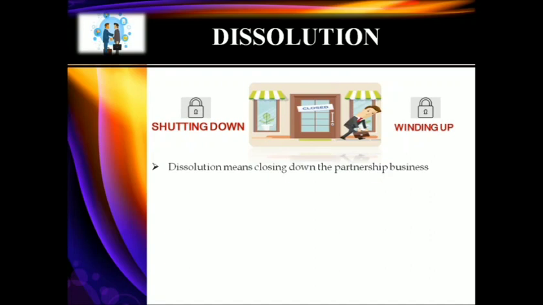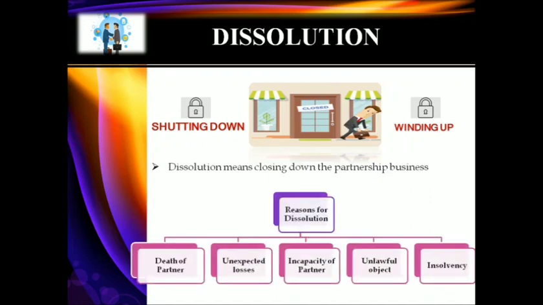Okay, so dissolution, for what reasons would a partnership firm be closed? It could be because of the death of the partner, or unexpected loss in the business, incapacity of any of the partners, insolvency of the partner, or because of unlawful objective. For such reasons they would shut down the business permanently. In such a case we call it dissolution of partnership.